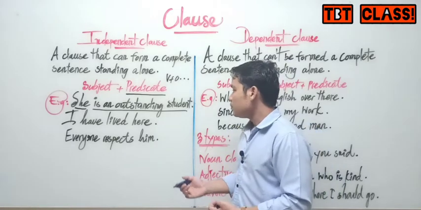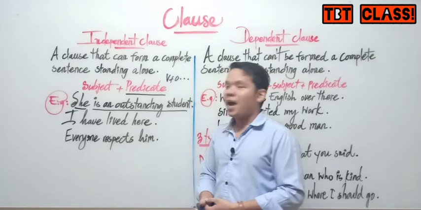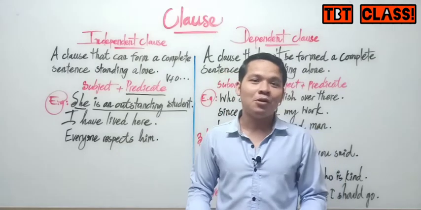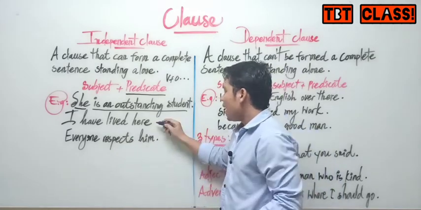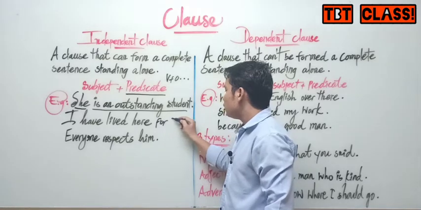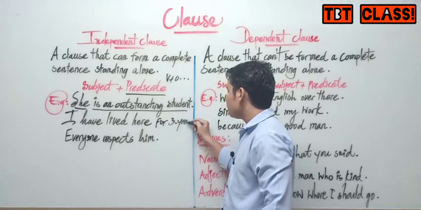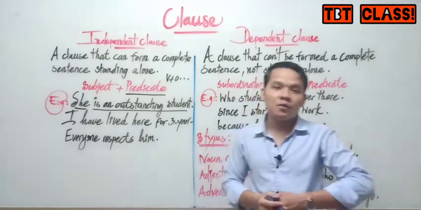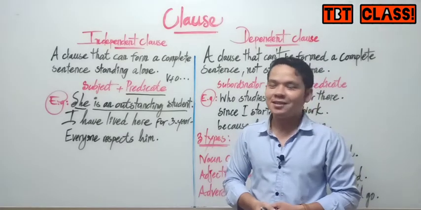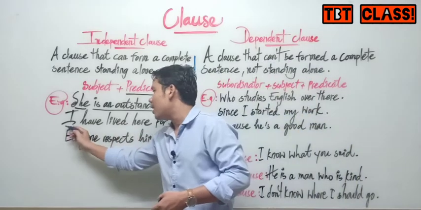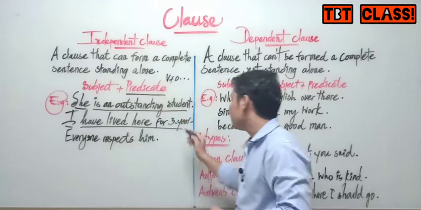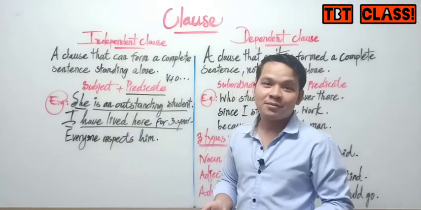Another one. I have lived here. I have lived here for a long time. I can put: I have lived here for 3 years. You get the idea, a simple sentence. You see, subject I and predicate have lived here for 3 years.